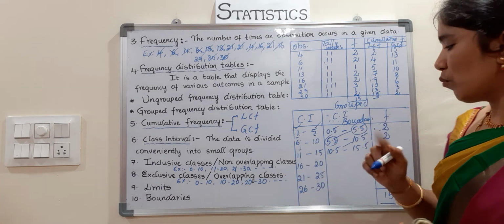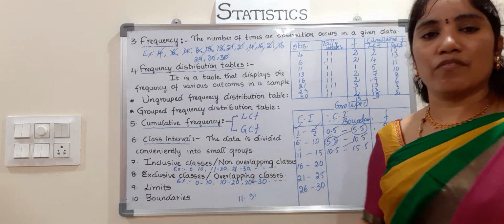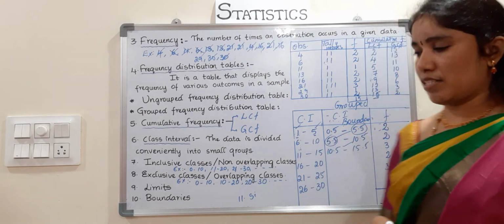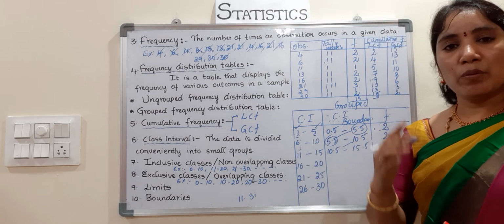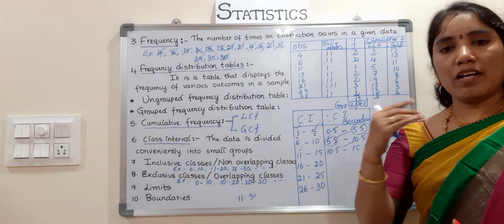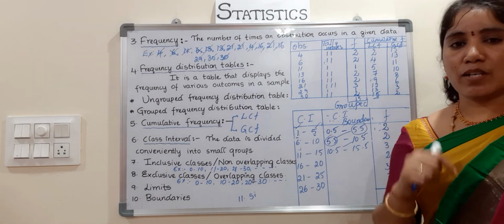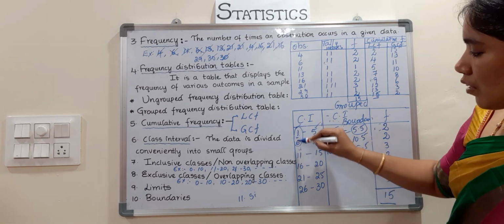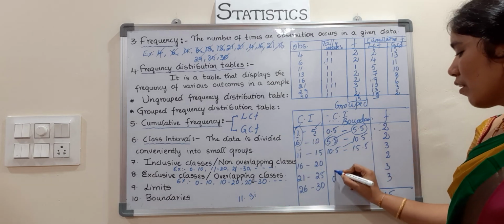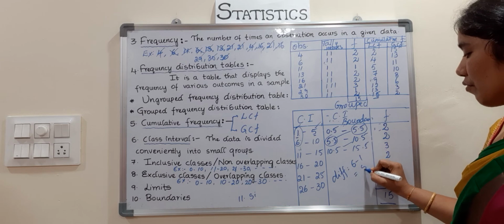One more thing is the size of the class, children. What is the size of the class, or width of the class, or length of the class? Size of the class means the difference between two consecutive upper limits or two consecutive lower limits. See here, the difference of two consecutive lower limits: 6 minus 1 is equal to 5.